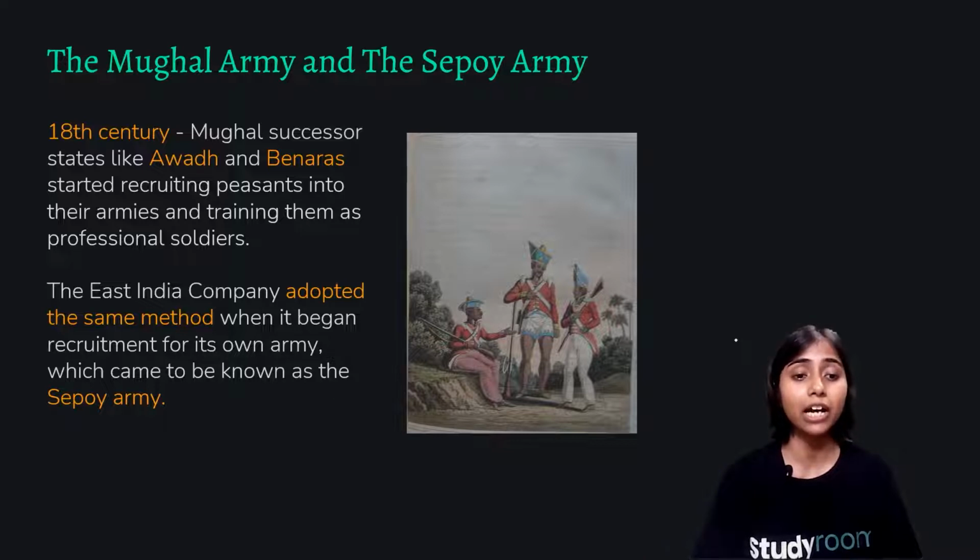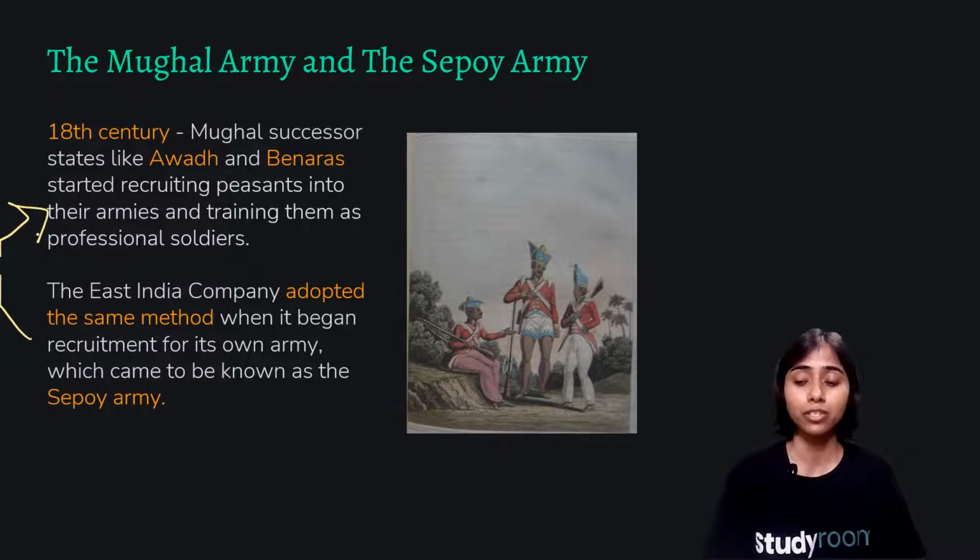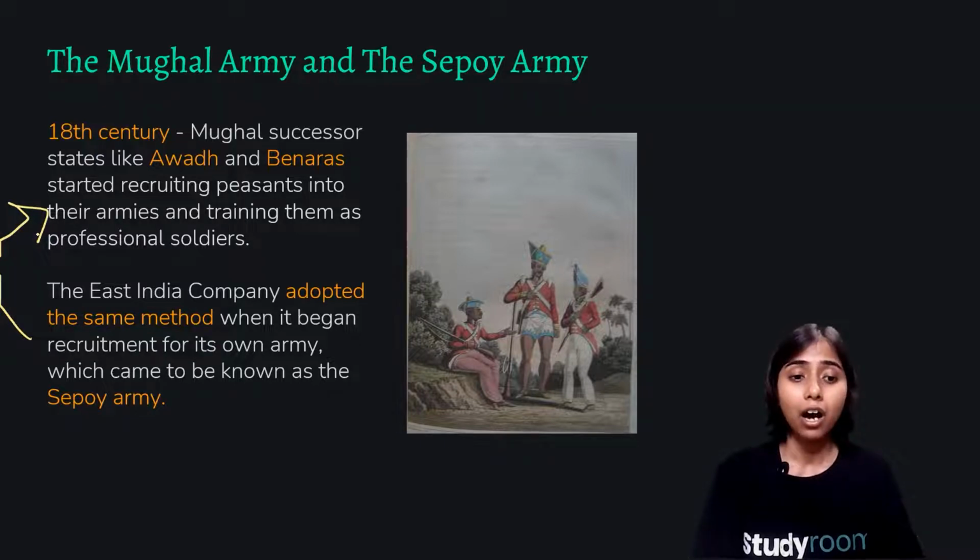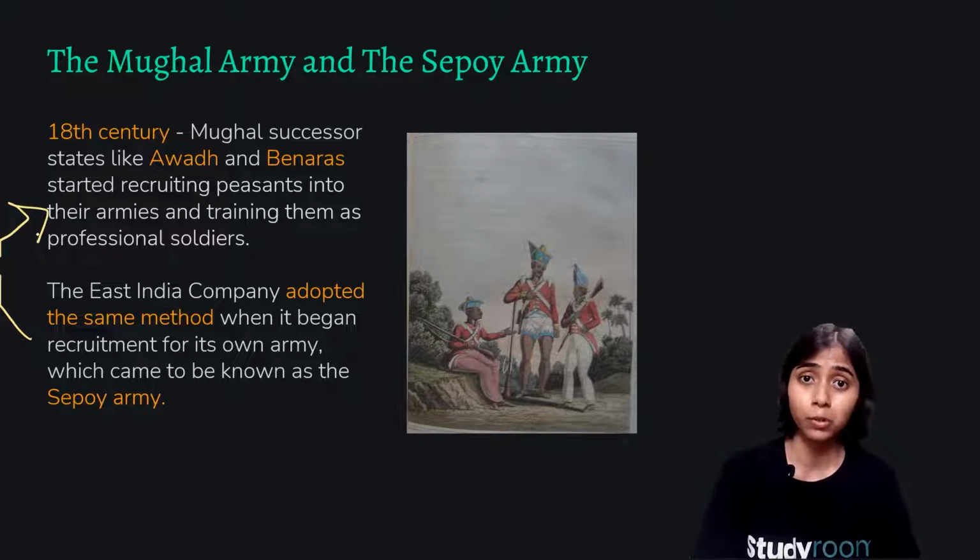The East India Company adopted the same method when it began recruitment for its own army, which came to be known as the Sepoy army. Now, what method? This method: recruiting the peasants and training them to be professional soldiers. This is how the East India Company was able to successfully recruit its own army in the form of Indian soldiers only, known as the Sepoy army.